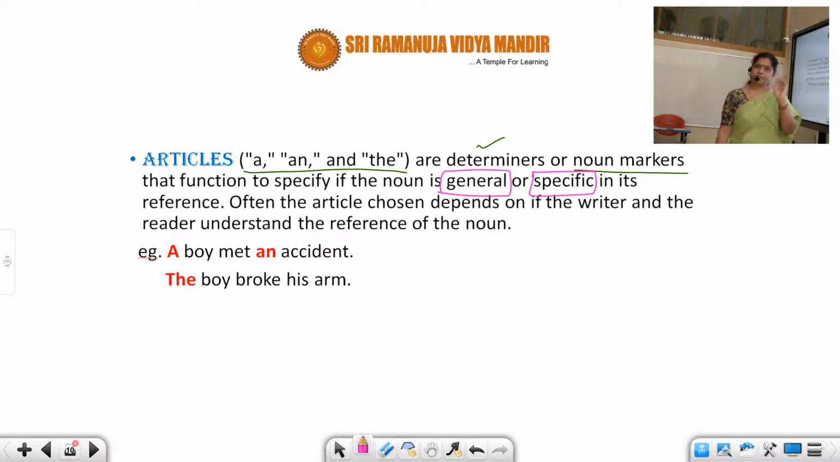Nouns. There are many types of nouns. Some nouns are general. An uncle, somebody. Or my uncle, particularly you're talking about your uncle. The uncle. So this is general. For general you will be using indefinite articles. For specific you use the. That is a definite article. Remember, I repeat once again, articles are determiners or noun markers that function to specify if the noun is general or specific in its reference. Often the article chosen depends on whether the writer and the reader understand the reference of the noun.